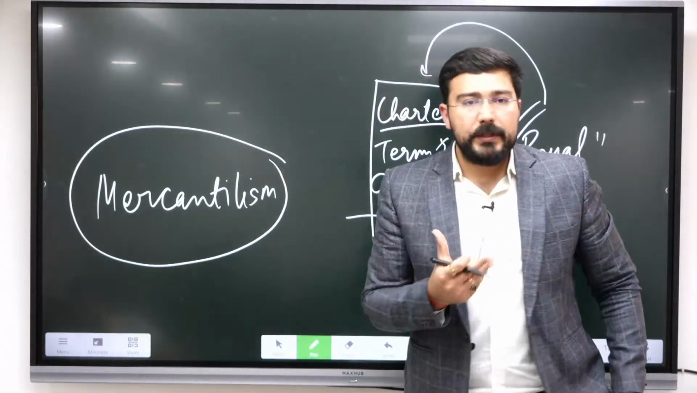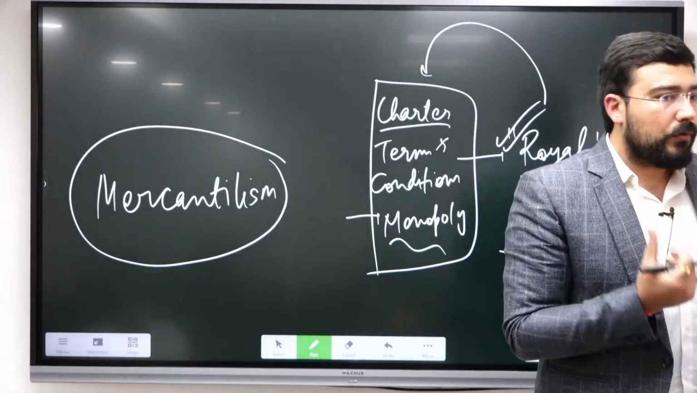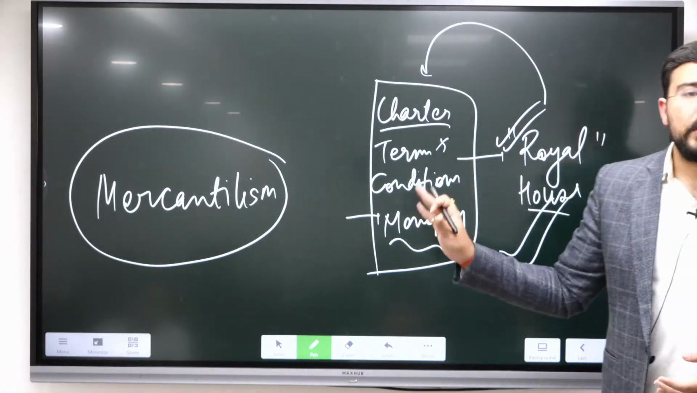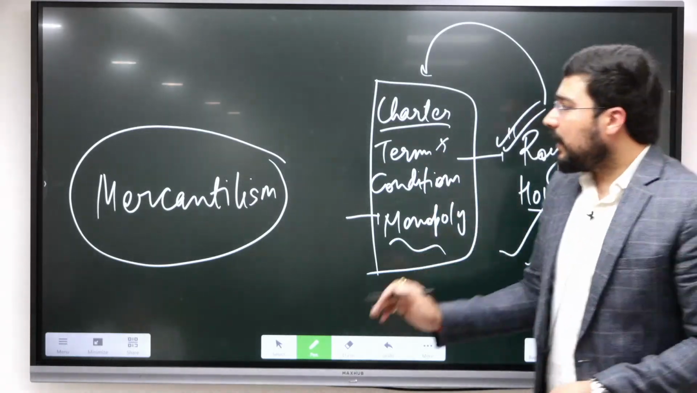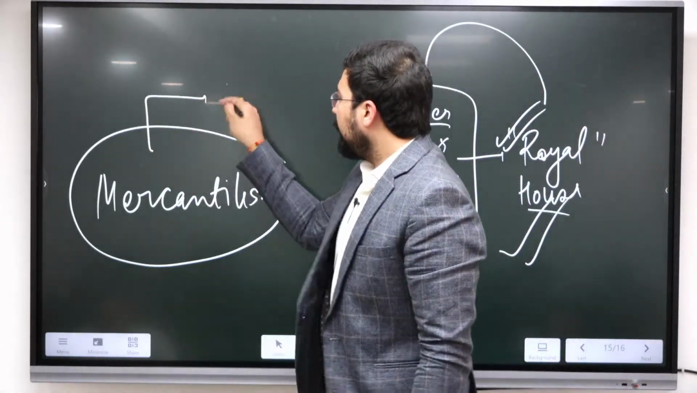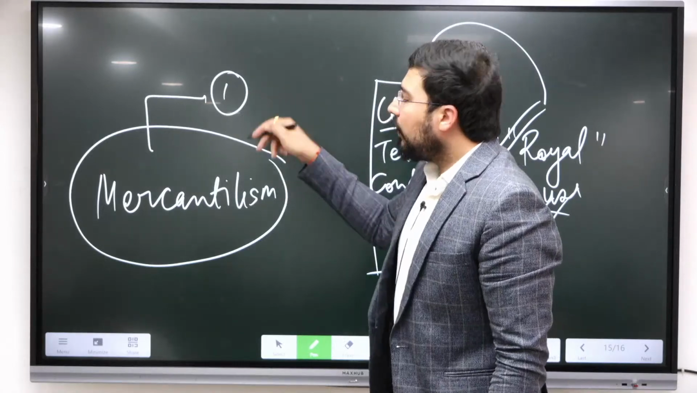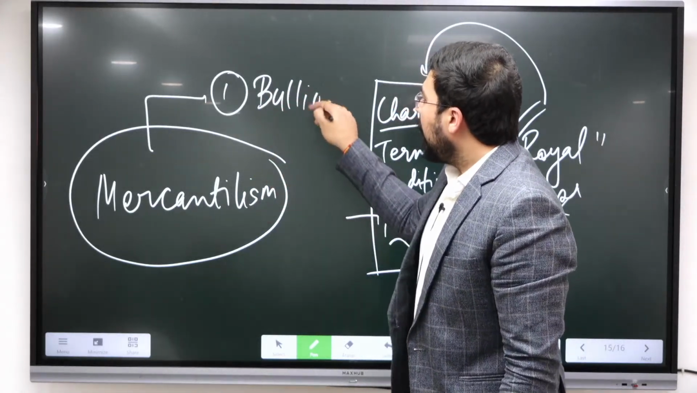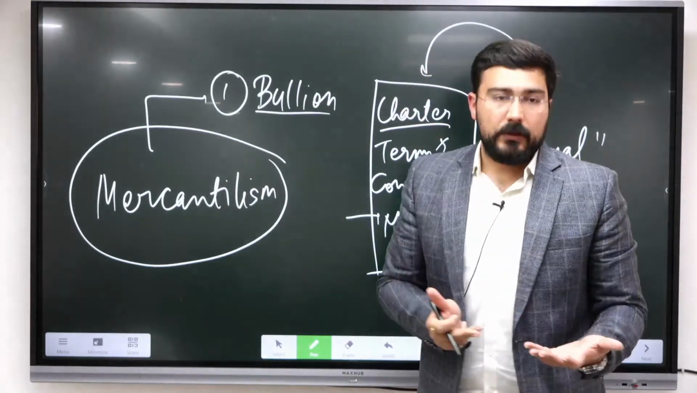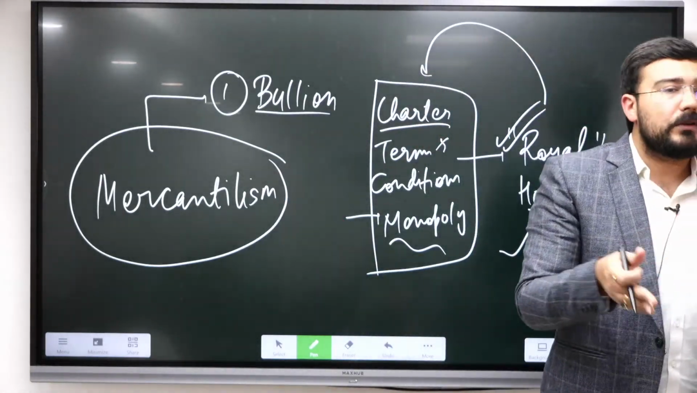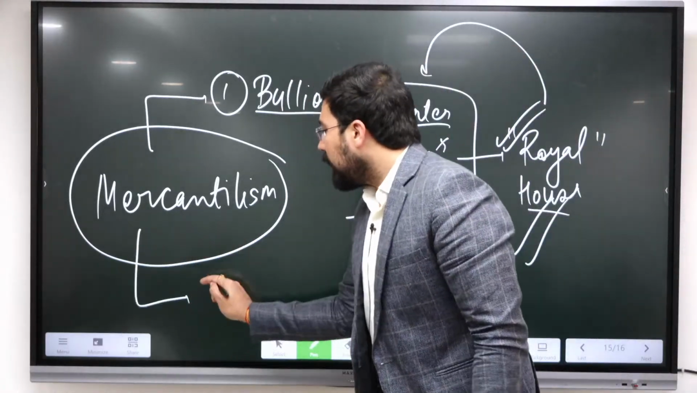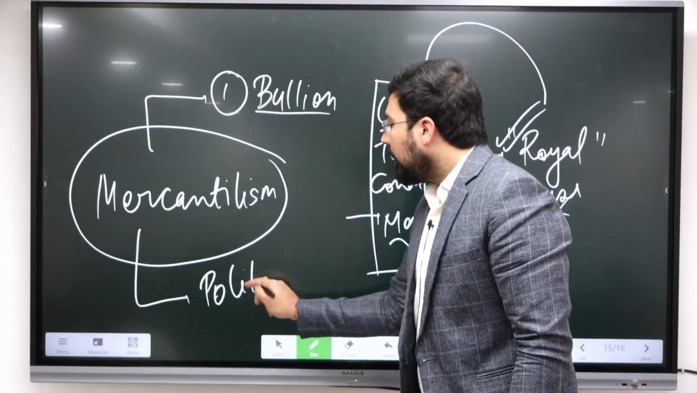This was an economic system which was in vogue, in fashion, before capitalism. So this system was known as mercantilism. In mercantilism, the major objective used to be accumulation of money, or accumulation of bullion. But how was this possible? How was a favorable balance of trade possible? This is going to happen when you have control over political power.